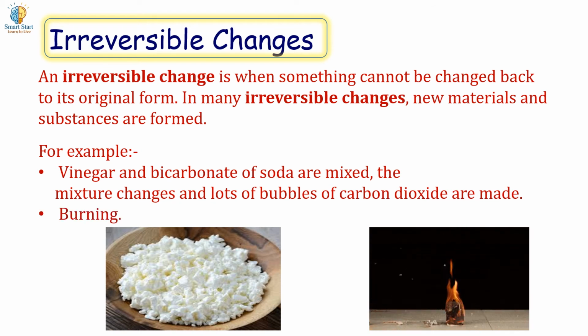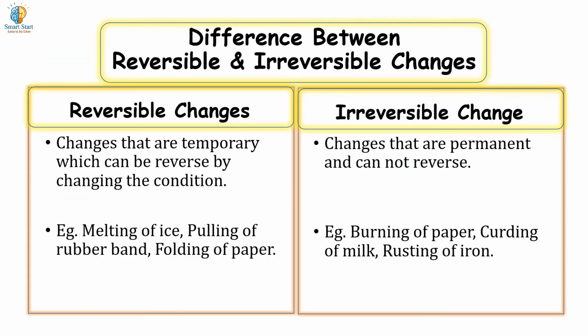Difference between reversible and irreversible changes. Reversible changes are temporary, which can be reversed by changing the condition. Irreversible changes are permanent and cannot be reversed. Examples of reversible changes are melting of ice, pulling of rubber band, folding of paper. Examples of irreversible changes are burning of paper, curding of milk, and rusting of iron.